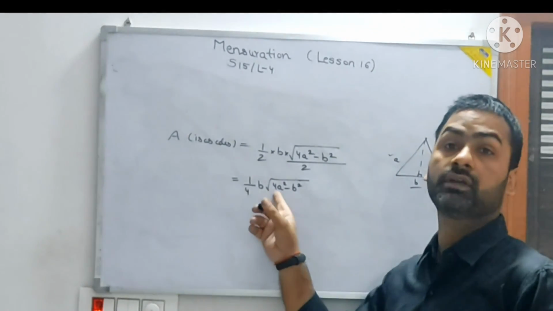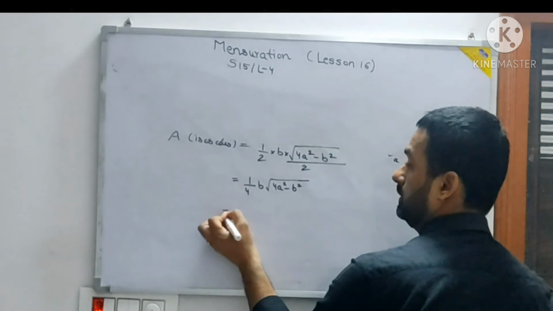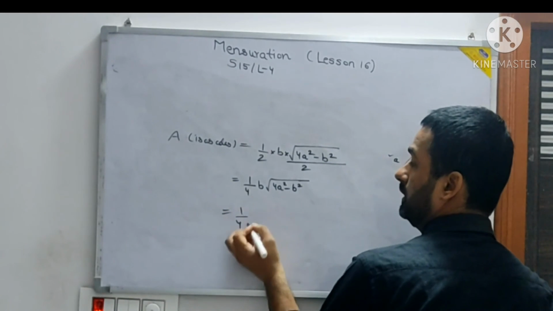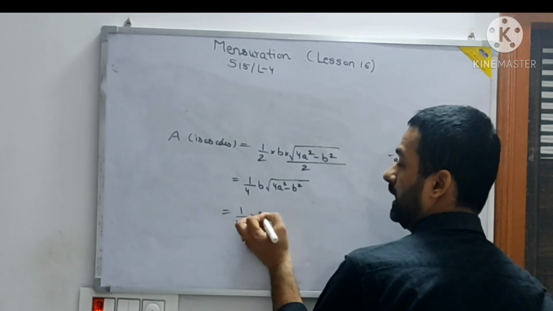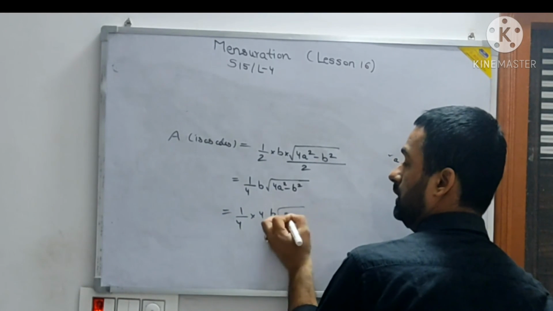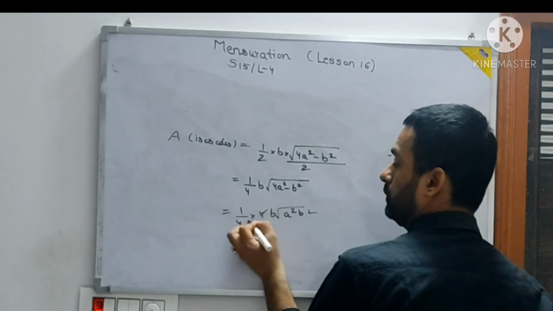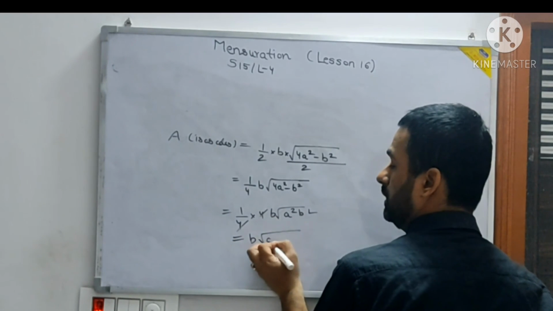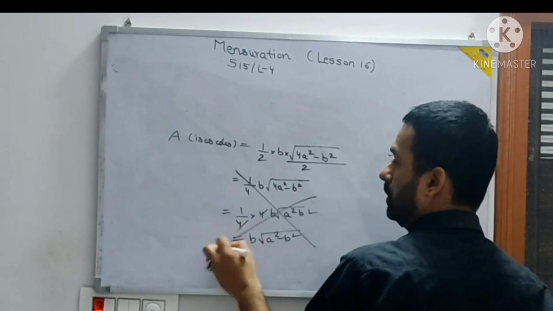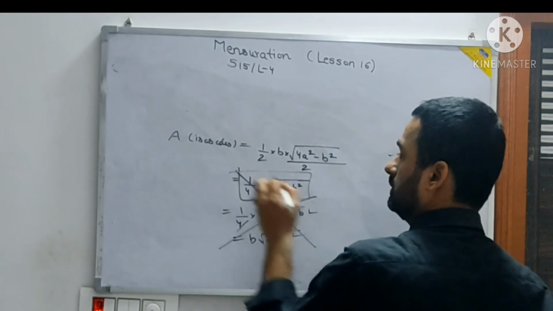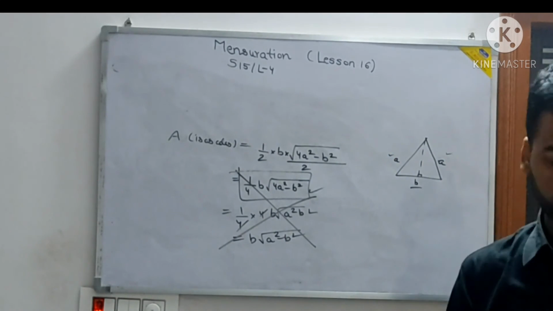4A square. Some people will write this 4A square as what? 1 by 4 into, if this 4 they cancel, so I will write here 4B A square minus B square. 4 cancel. It will be B into root of A square minus B square. This will be wrong. Not this wrong. This is correct. This is correct. This will be wrong.